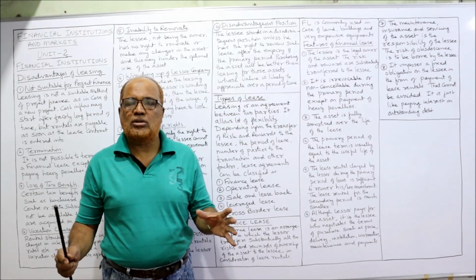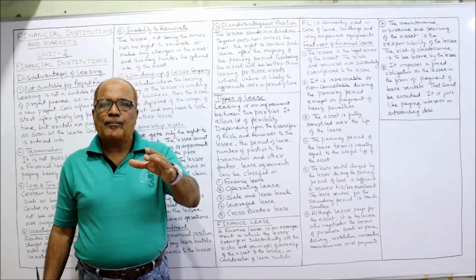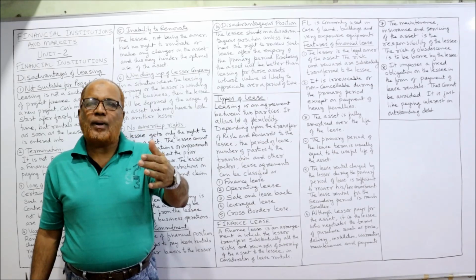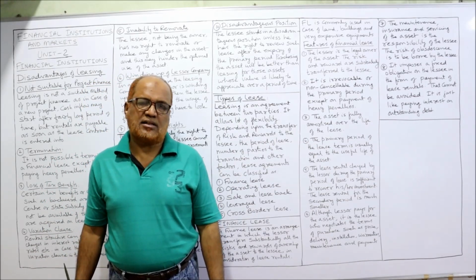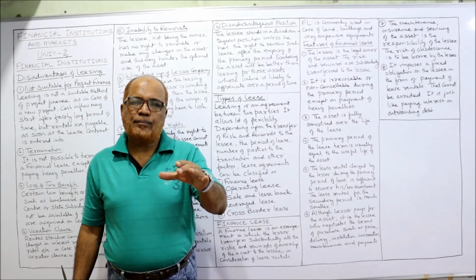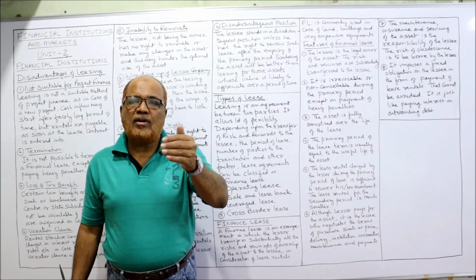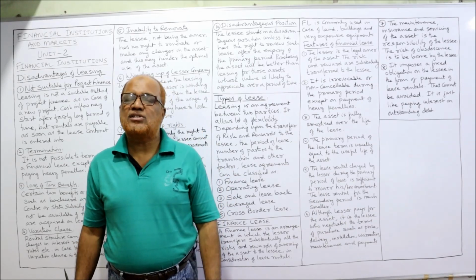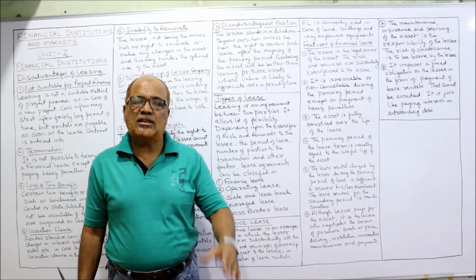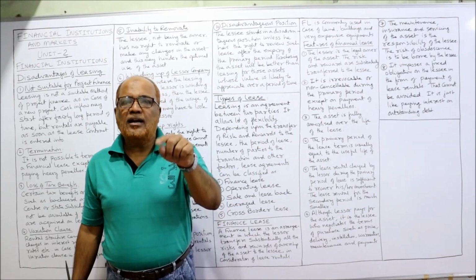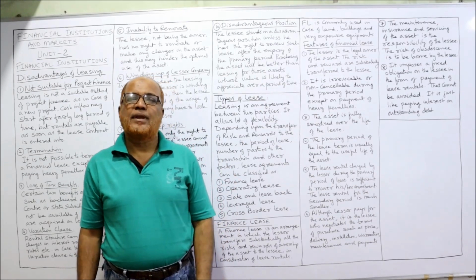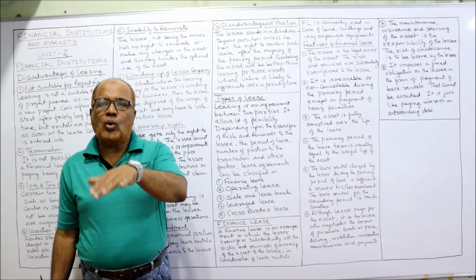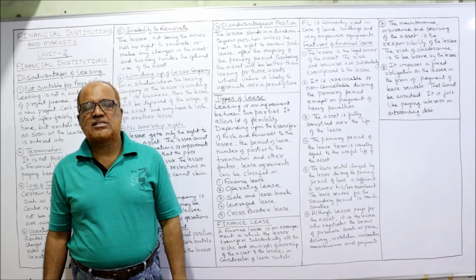It cannot be revoked. So the primary period covers a major part of the life of the asset. In this primary period, the lessor will recover the amount of investment along with return. The rental charged will be more during this primary period. Once the primary period is over, the secondary period will start.